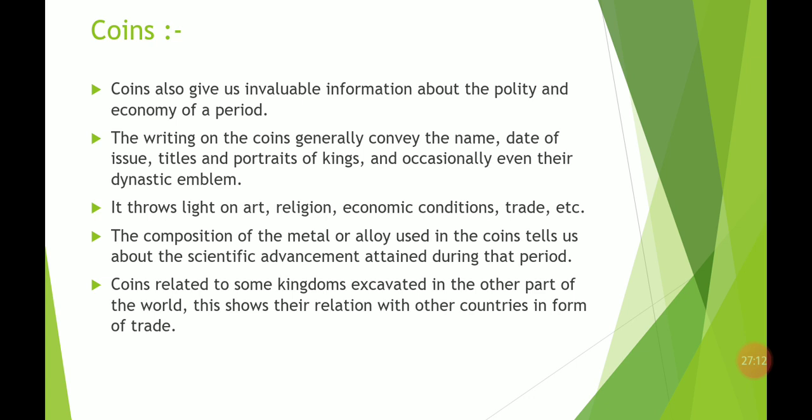So the king's titles were written on the coin, so that people can know that the coin was issued by that particular king. And portraits of the king, basically sometimes pictures were also depicted, we'll see in the example. And sometimes their dynastic emblem, meaning they have a particular dynastic emblem,